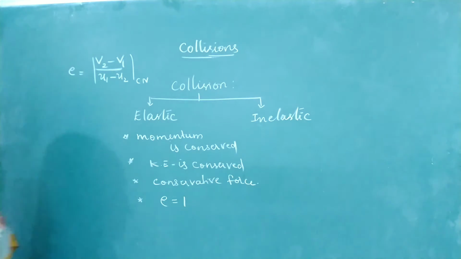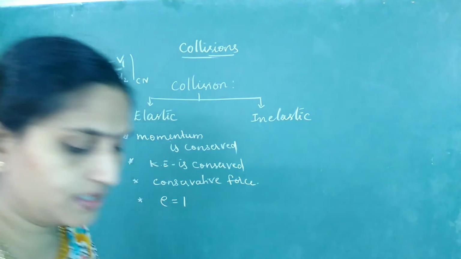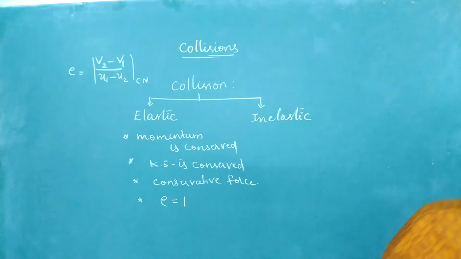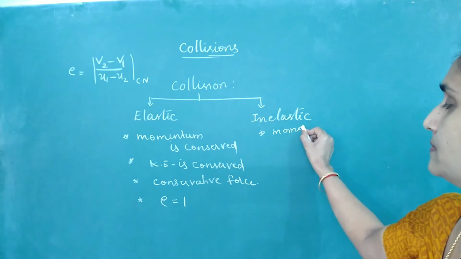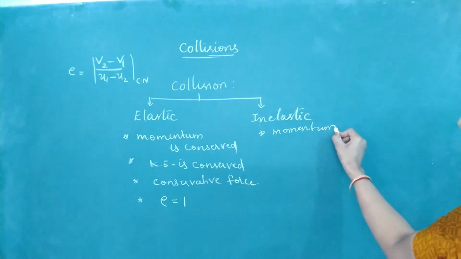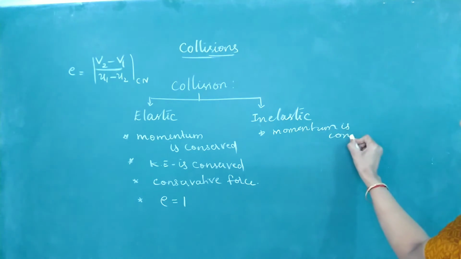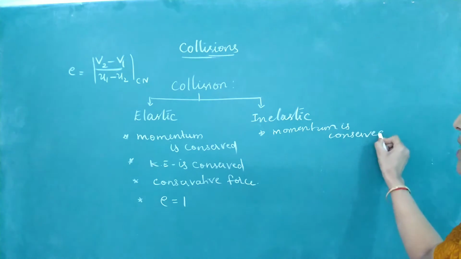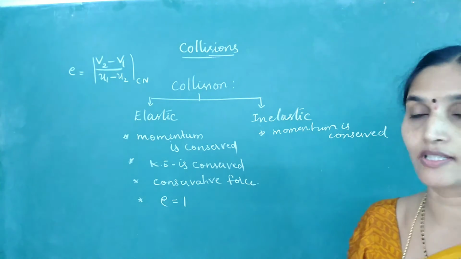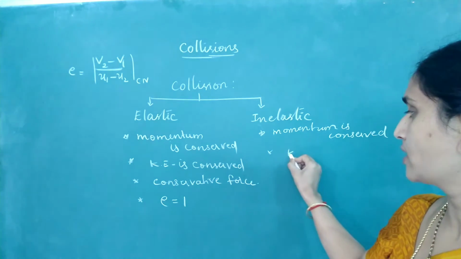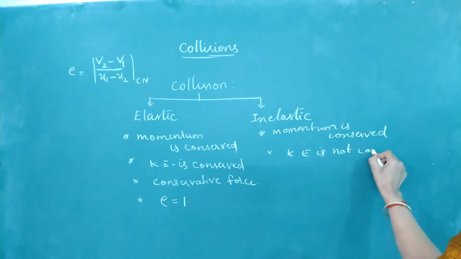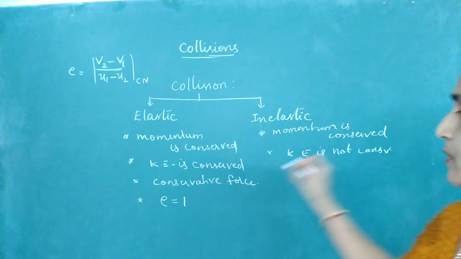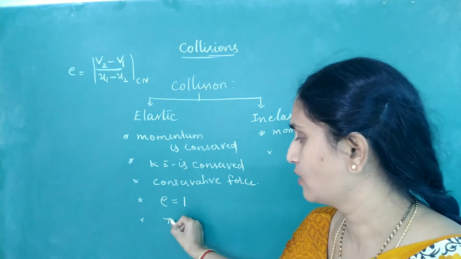Whereas coming to inelastic collision, tell me, when do you call the collision inelastic? It is said to be inelastic if momentum is conserved, that is, total momentum before collision is equal to total momentum after collision, but kinetic energy is not conserved. And remember, in both cases, total energy is always conserved.